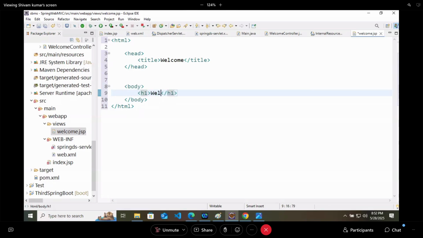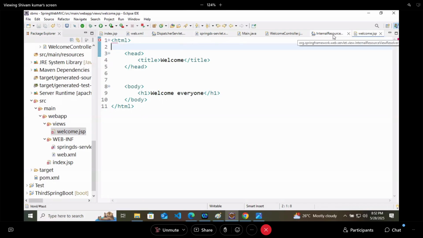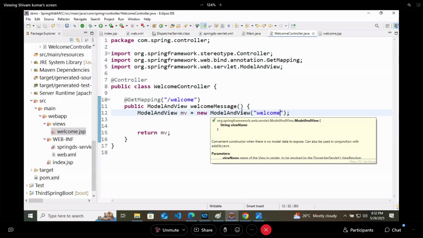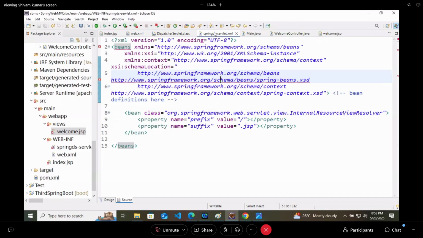In the Spring servlet, we have written one thing wrong. Our file will be ending with .jsp, right? But our file will not be available in the webapp. They will be inside the views folder. So slash views slash.